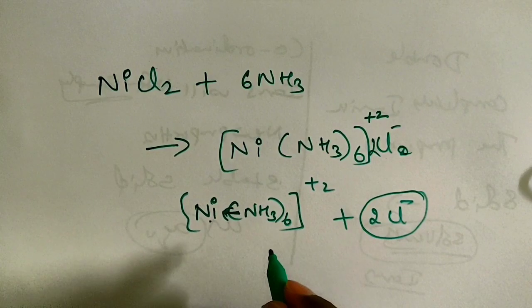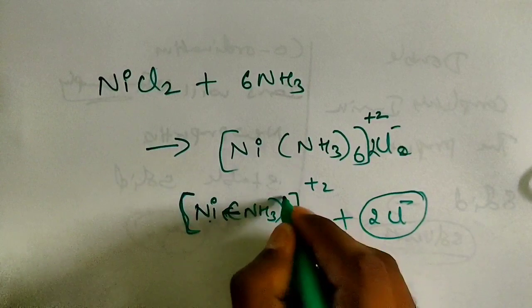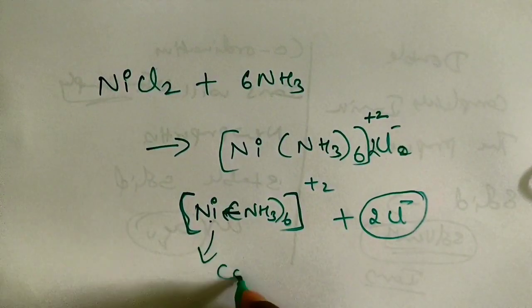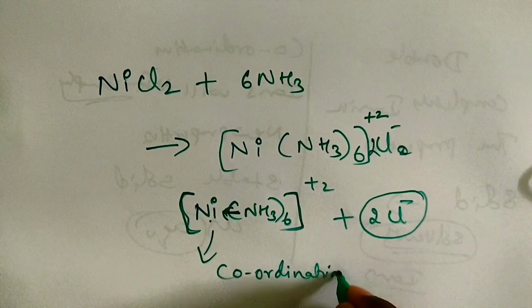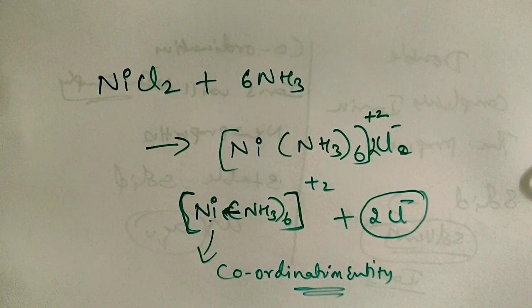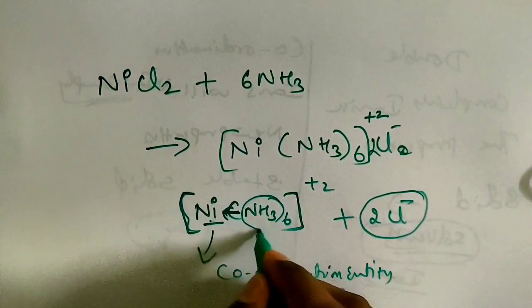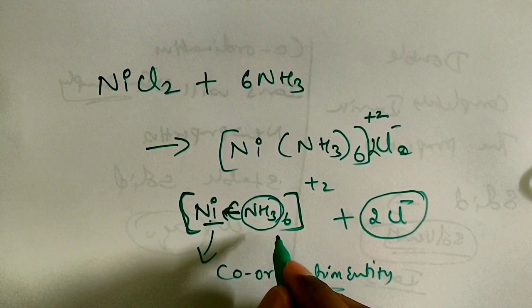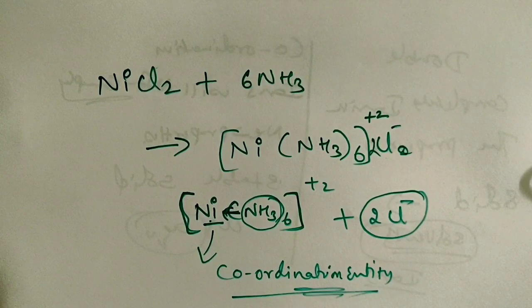The species present in the square bracket is called a coordination entity, or complex entity. So when we dissolve this in water, the nickel ammonia part will not be freely ionized, hence it stays together as a coordination entity.